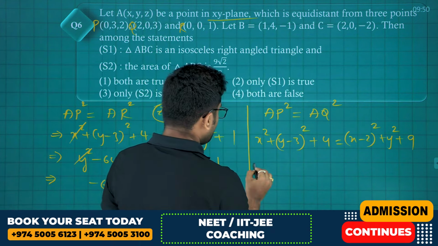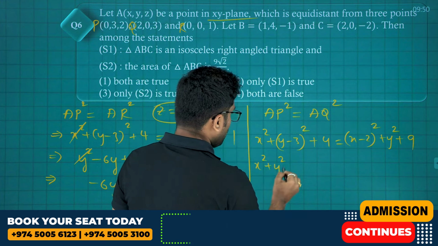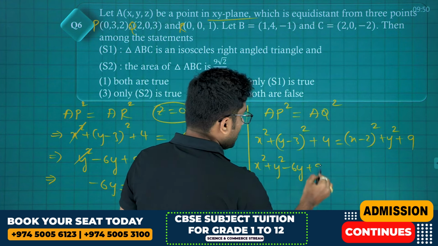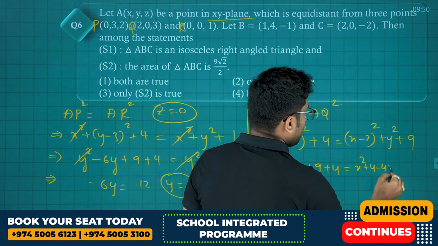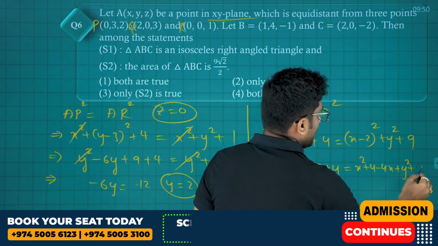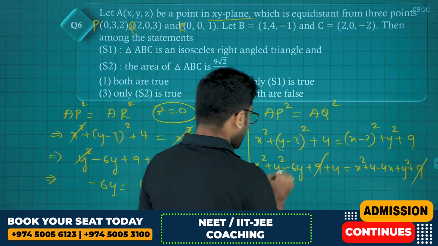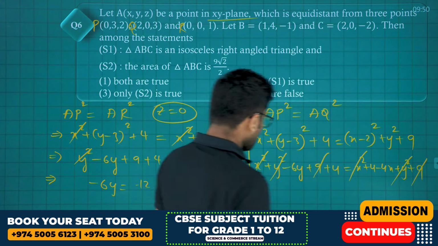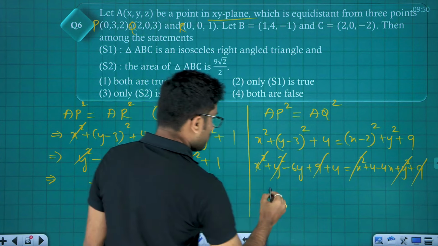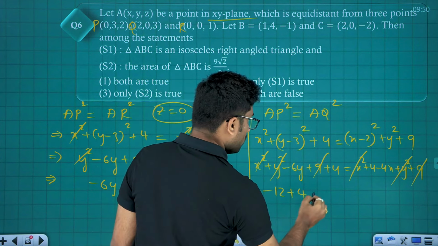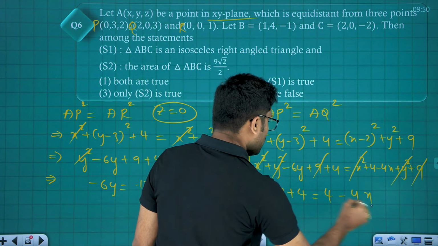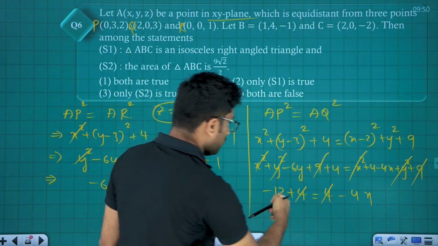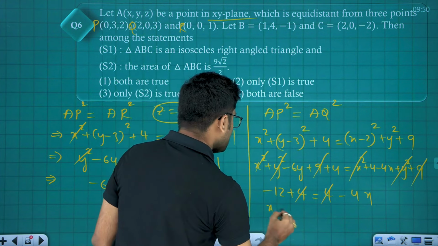And now x square plus y square minus 6y plus 9 plus 4 is equal to x square plus 4 minus 4x plus y square plus 9. Y square, x square cancel; minus 6y, 6 2s are minus 12, plus 4 is equal to 4 minus 4x. 4 also got cancelled. Minus 4x equals minus 12, x equals 3.